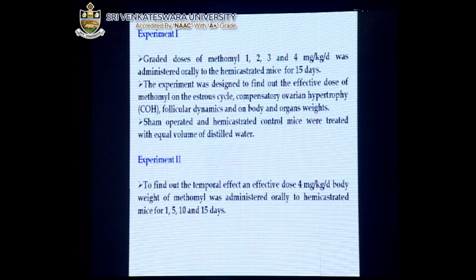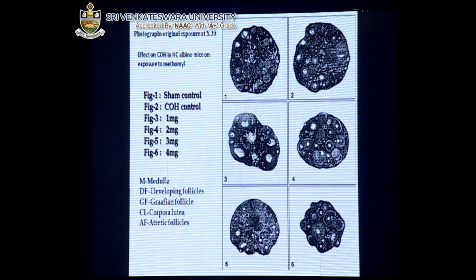Another very important area where we also worked is the ovarian hormones produced in the female individual.